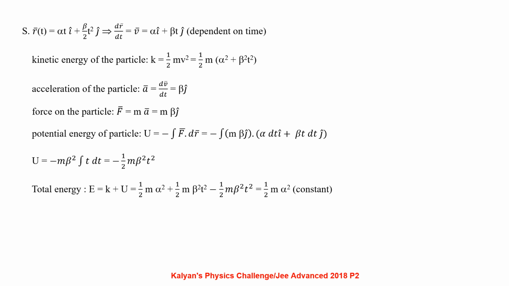Total energy E equal to K plus U, that is half m alpha square plus half m beta square t square minus half m beta square t square, which is half m alpha square, which is a constant value.